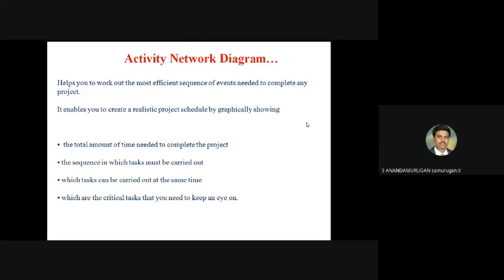For example, take building a house. For that, you have to draw the activity diagram. First you draw the total period required to construct the house. Then, the processes involved in the entire project and their sequence.